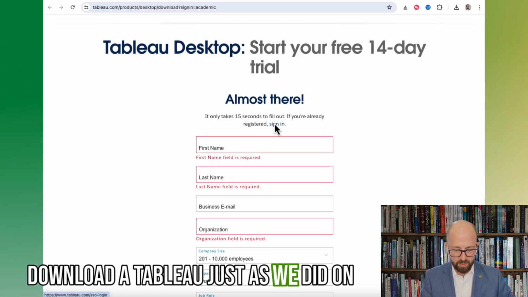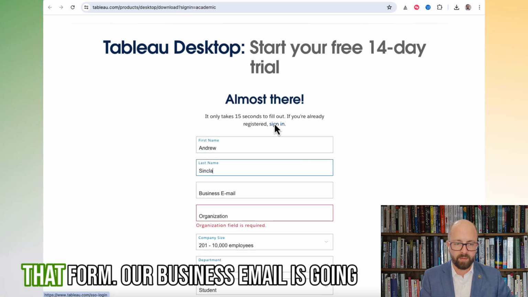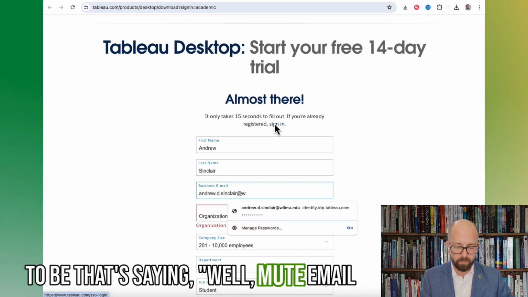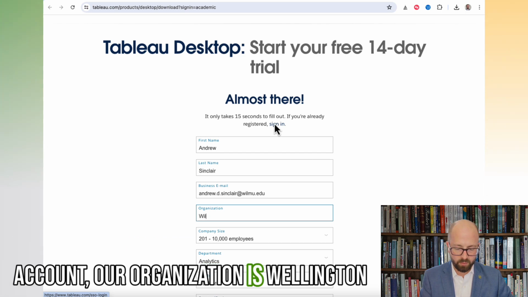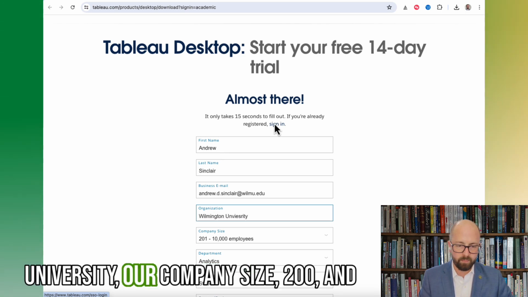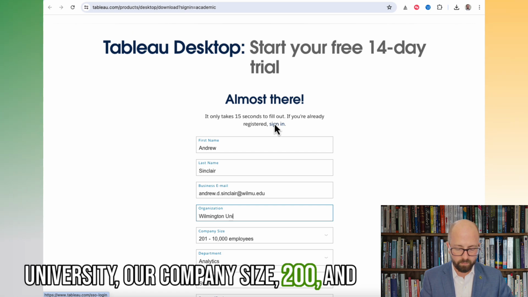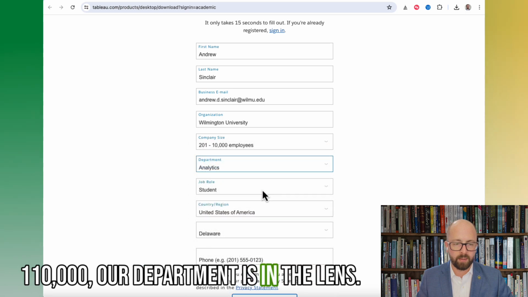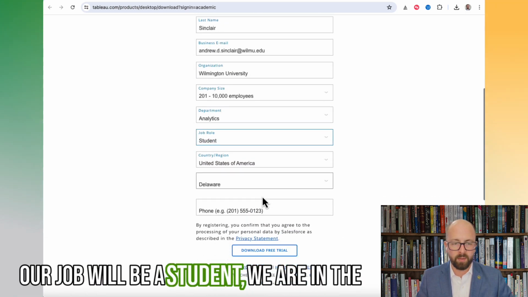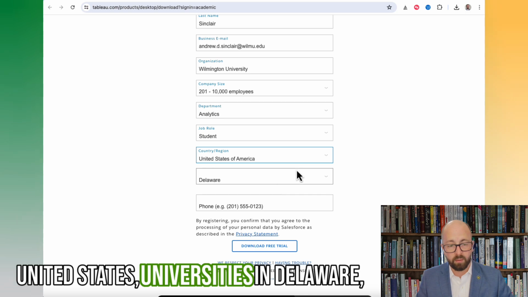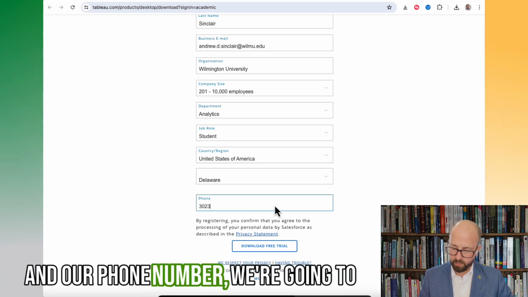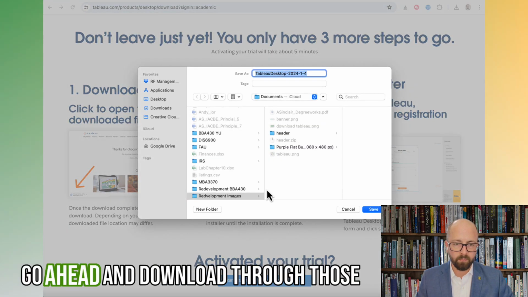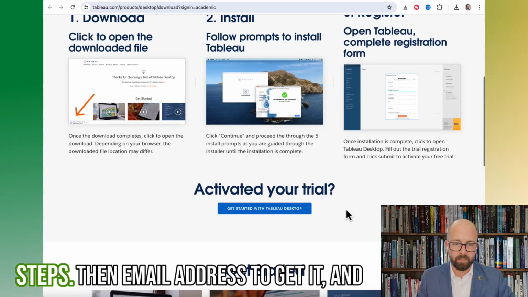Okay. So now we'll need to go ahead and update the information just as we did on that form. Our business email is going to be that WilmU email account. Our organization is Wilmington University. Our company size, 201 to 10,000. Our department is analytics. Our job will be a student. We are in the United States. University is in Delaware. And our phone number. Great. Now you go ahead and download. And then you'll go ahead and download through those steps.